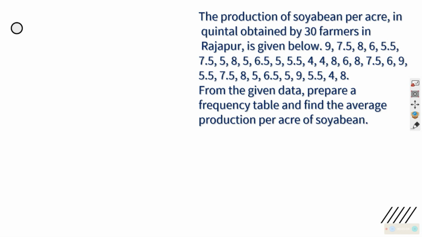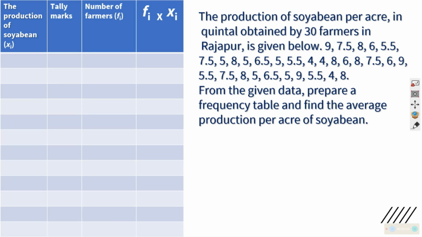We can do it, and you can do it. You will draw a table and write soya bean as the item here, and you will find out what is the lowest in this. You can see 4 is lowest, and highest in this is 9. So you will be marking all those here. 4, 5 is there, yes, 5 is there. Oh, here 5.5 is also there.